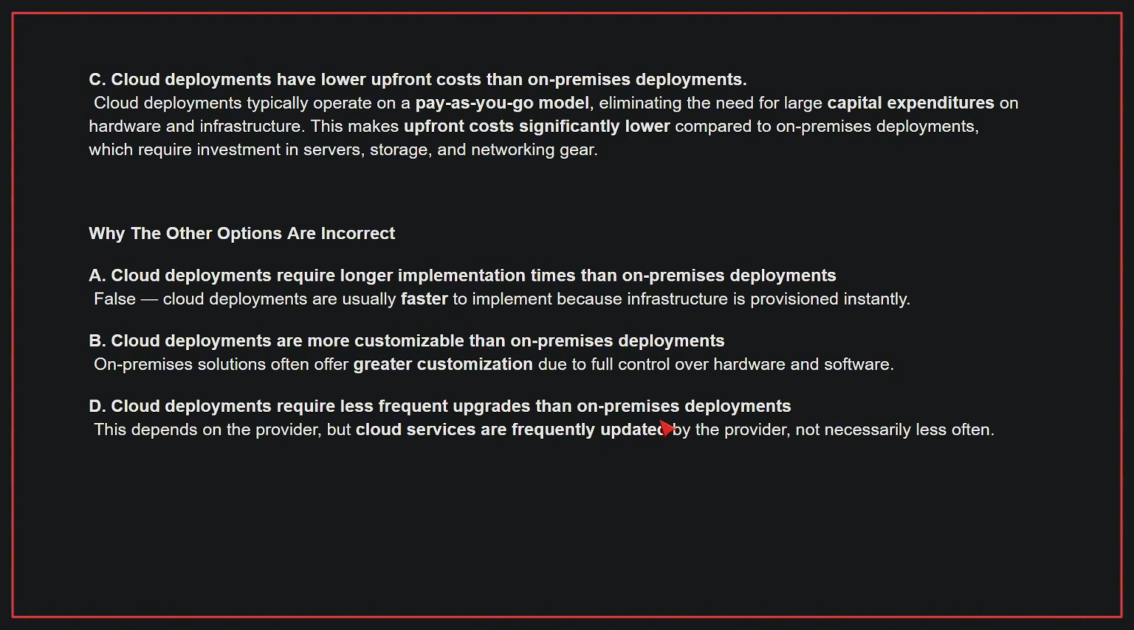Why the other options are incorrect? A. This is false. Cloud deployments are usually faster to implement because infrastructure is provisioned instantly. B. On-premises solutions often offer greater customization due to full control over hardware and software. D. This depends on the provider, but cloud services are frequently updated by the provider, not necessarily less often. Therefore, the correct answer is C.